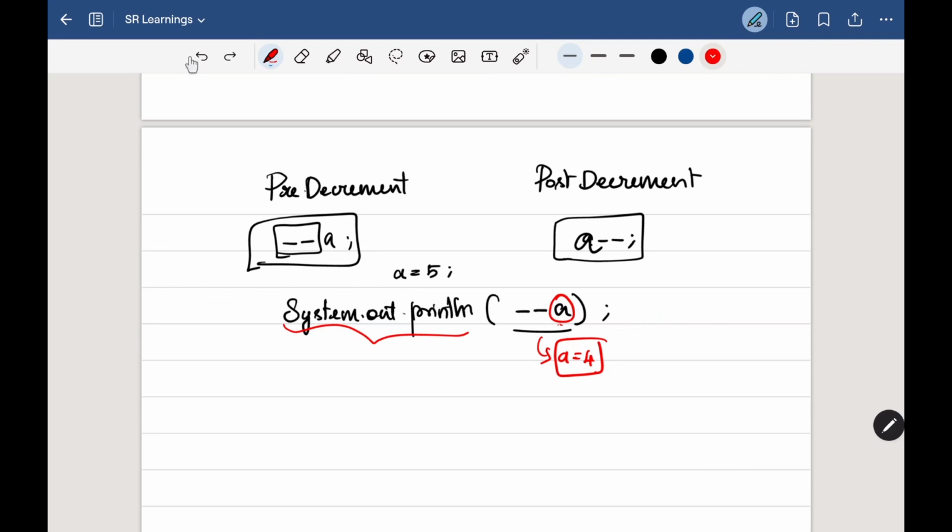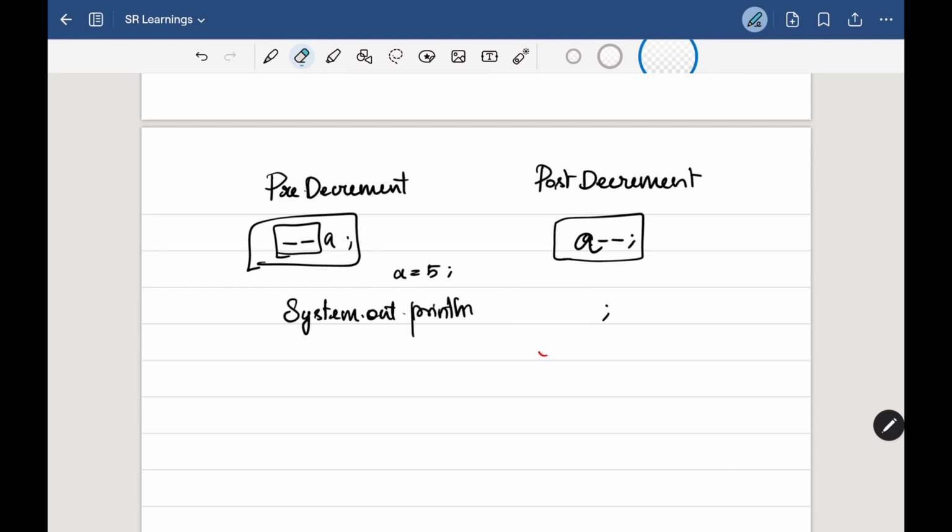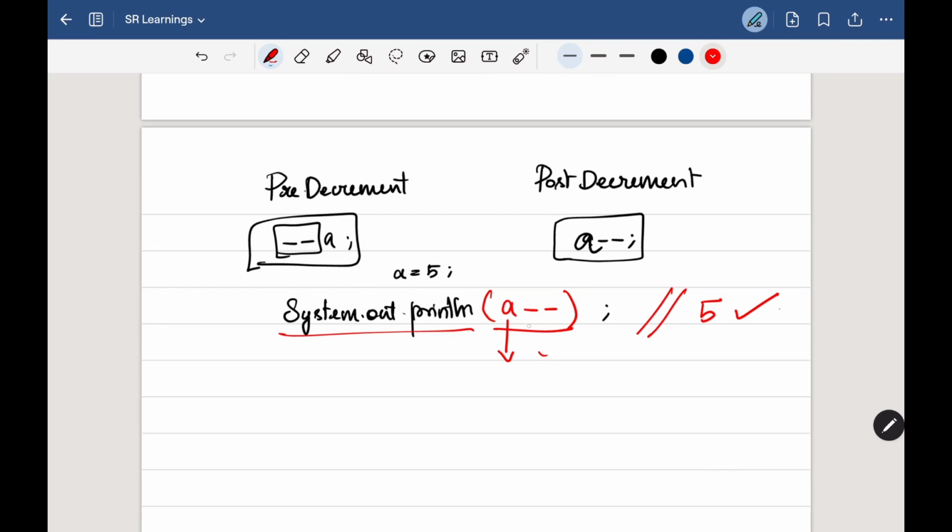Okay, now let's see how it works on post-decrement. For the post-decrement, instead of --a, I will be having a--, right? So in this case, a is the first thing we have here. So a will be used here first, which means whatever value is present in a will be printed first. So technically 5 will be printed first and later it will decrement the value of a.